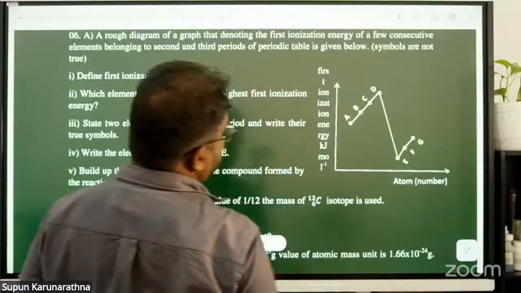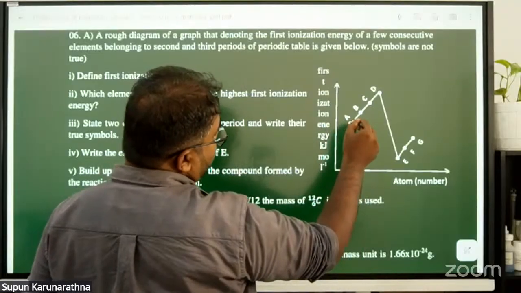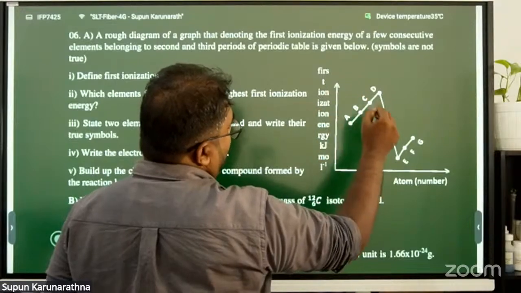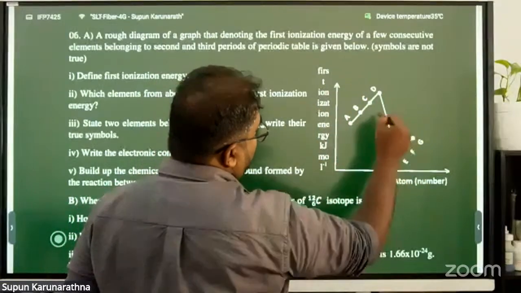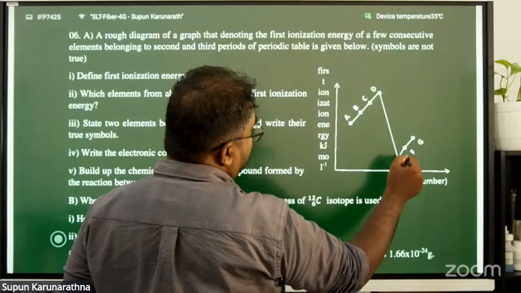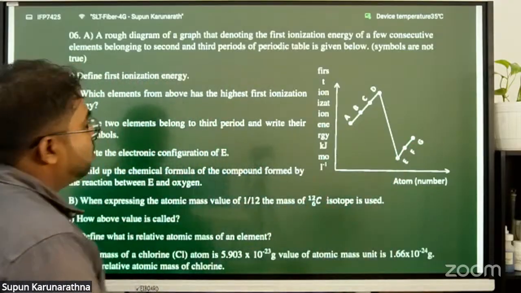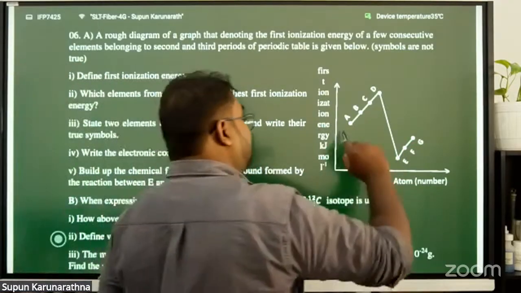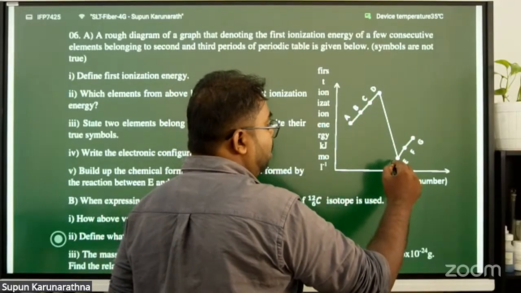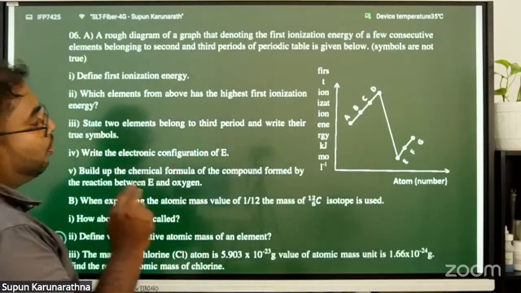Here you can see the first ionization energy values: A is less than B, less than C, less than D. And then E is less than A, B, C, D, and then F, and then G. So you can get the idea that the first ionization energy values gradually increase, drastically drop, and again increase. Got the idea? So what do you think about that?